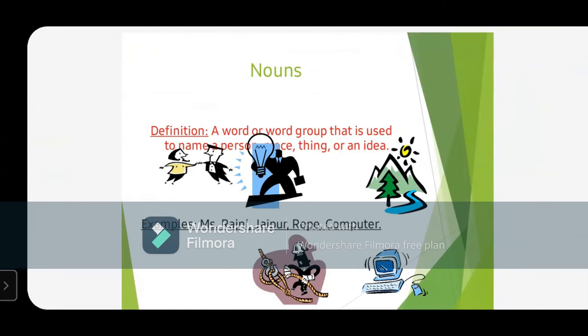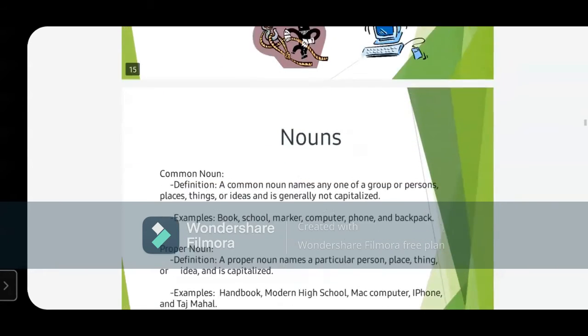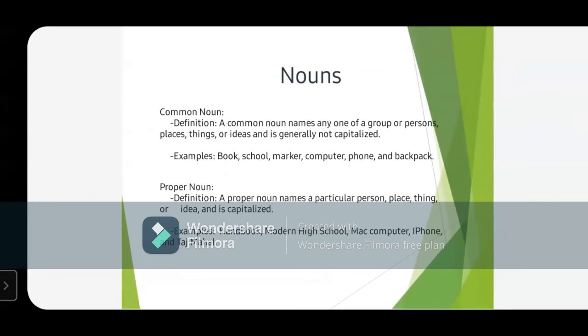So if we talk about noun, then what is noun? Noun is a naming word. Anything which you can name is noun. आप जिस भी चीज का नाम रख सकते हैं ना, वो सब noun होता है. फाइन. और ये डेफिनेशन तो आपने बचपन से सुनी होगी. Noun is a name of person, place, thing or idea. Fine. For example, you can see here there are lots of examples like Miss Rajni, Jaipur, rope, computer. These all are noun. So you can look around your room, whatever you can name is a noun.